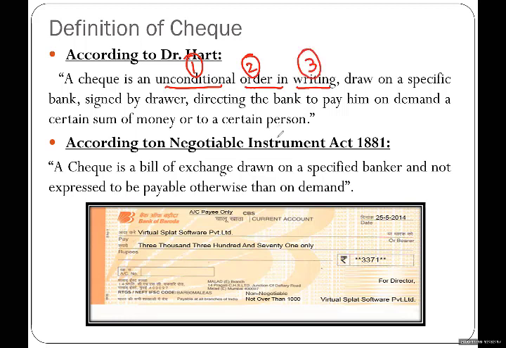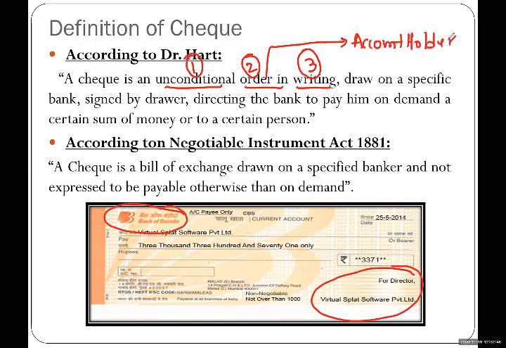And who is giving an order to whom? Now the question arises here: who is ordering? Who is writing a check? The account holder. A bank customer writes the check. So this is the account holder over here. The account holder is ordering the bank. This order is given by the account holder.